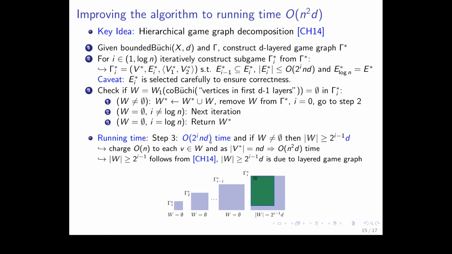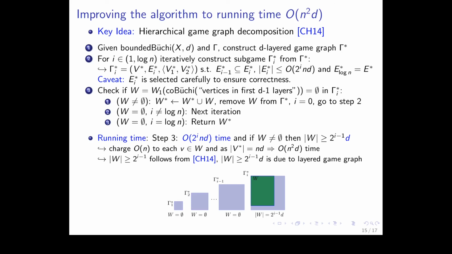We can guarantee that if W is non-empty, then the size of W is already larger than 2 to the I minus 1. Okay, so this is from Chatterjee and Henzinger 2014. And what we found out or contributed is that due to this layered game graph construction, we can add a times D to this size.